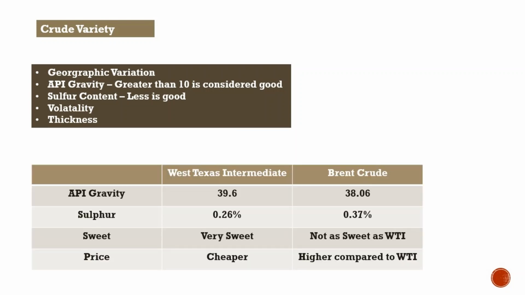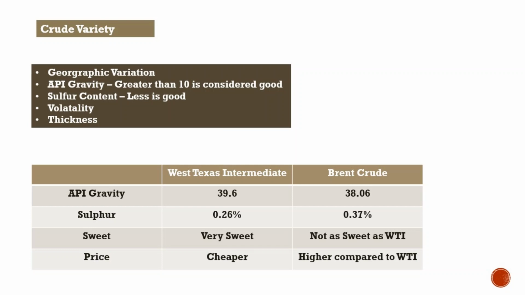Now let's see the difference between WTI and Brent crude oil. For WTI, the API gravity is 39.6, and for Brent it is 38.06. As we discussed earlier, greater than 10 API gravity is good, but here the best among these two is WTI. Now sulfur content: it is 0.26% in WTI, whereas in Brent it is 0.37%. As we discussed earlier, the less the sulfur content, the better the crude.